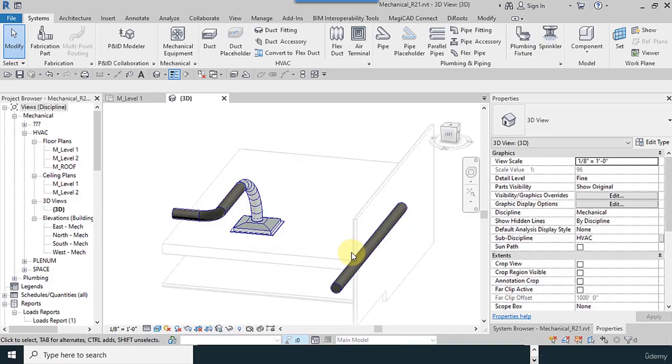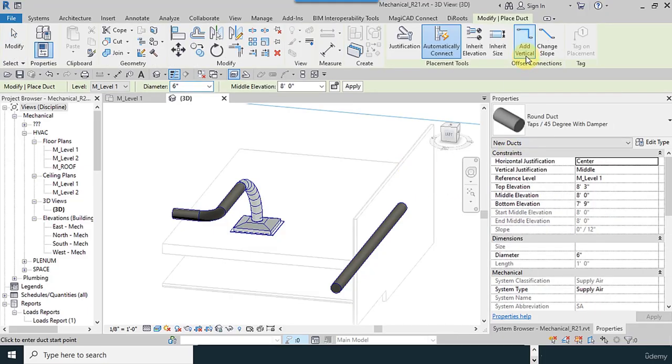One method is by slope, and another method is without making a slope: straightly one horizontal line and then going downward. So I select the duct and use add vertical.